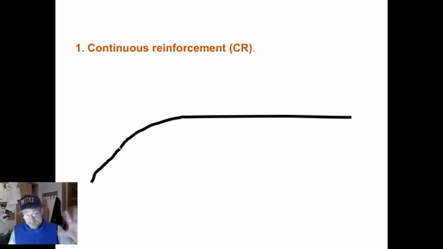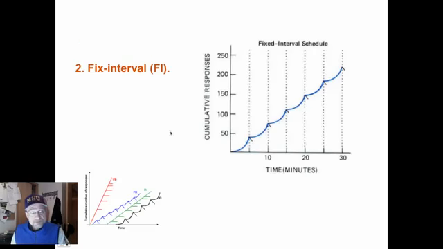Now, there are 5 schedules we're looking at. The first one is continuous reinforcement. Reinforcement is given after every response or behavioral response. Behavior here is learned rather quickly, but there is little persistence. That is, once the reinforcement stops, the behavior quickly stops.